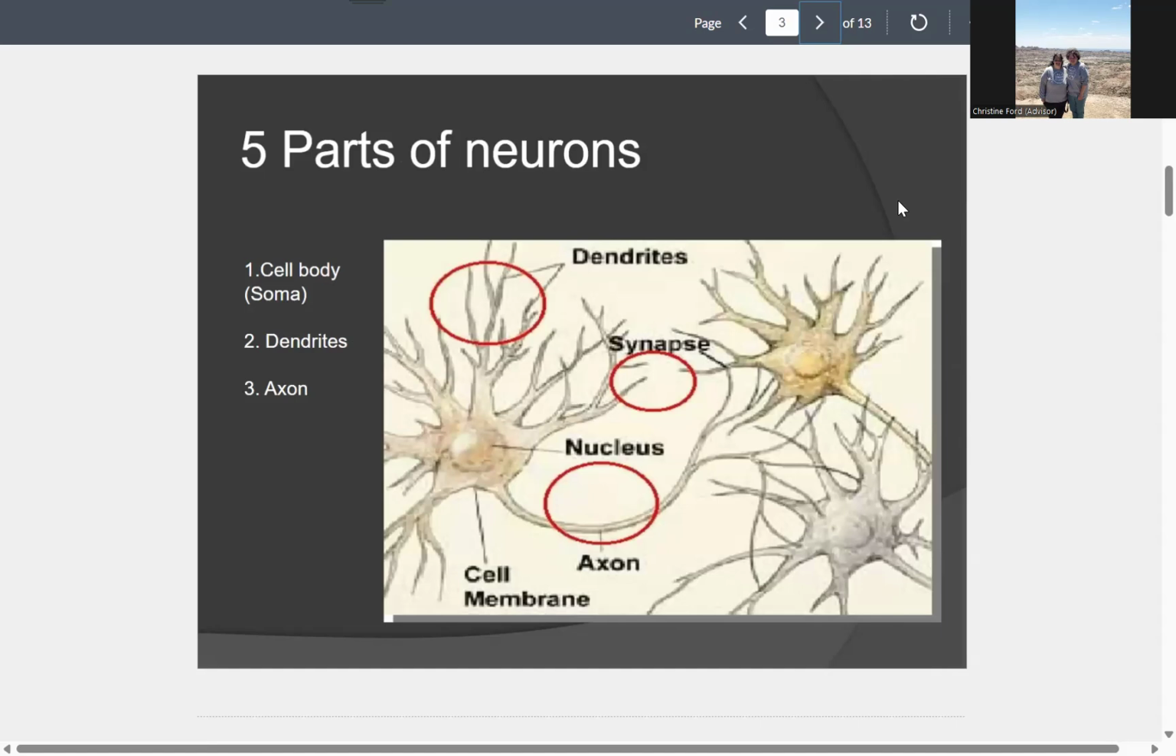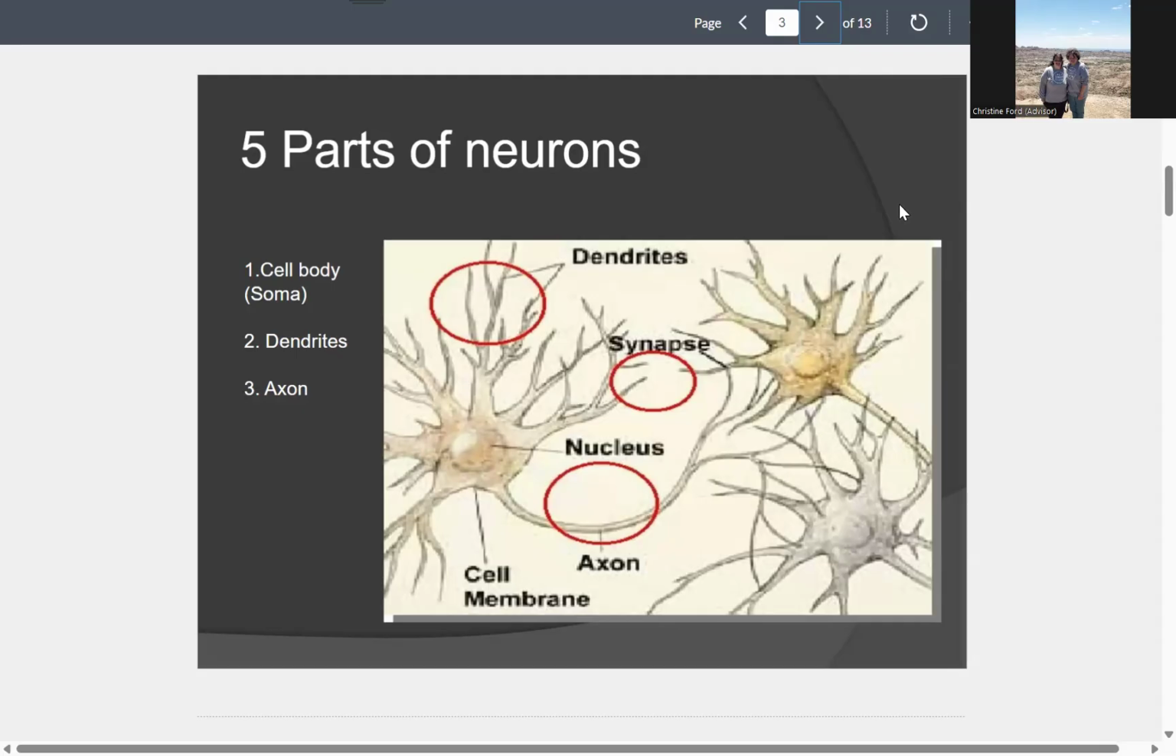Now, there are 5 parts of the neuron. The first part is the cell body. The cell body is also called the soma. The cell body or soma contains the life-sustaining mechanisms of the neuron, meaning if you kill a cell body, you kill the neuron.